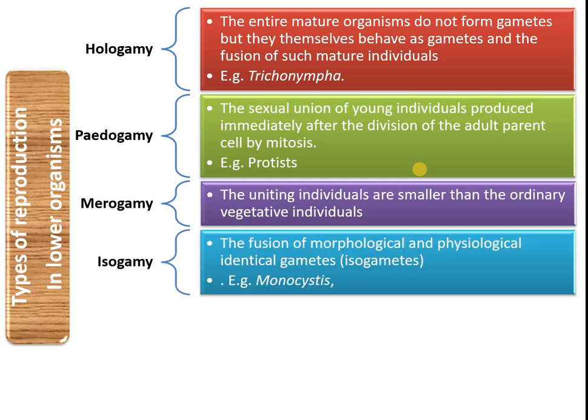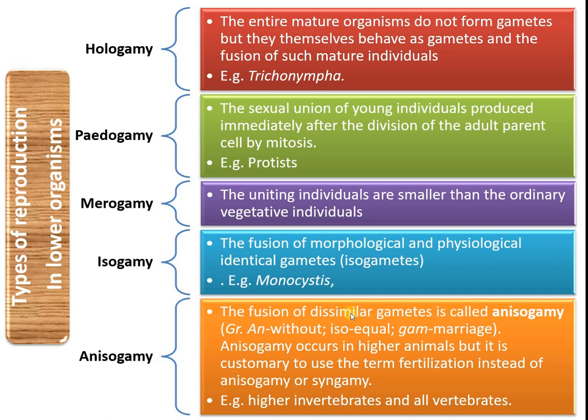The fusion of morphologically and physiologically identical gametes. So the gametes are similar; we call them isogametes. Example, Monocystis. Then anisogamy. The fusion of dissimilar gametes is called anisogamy.